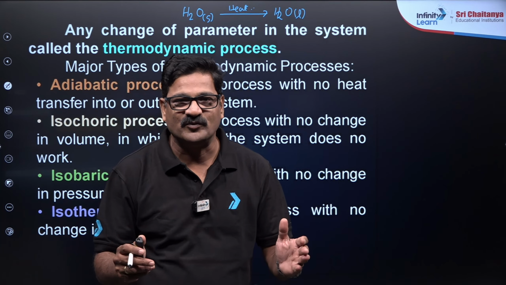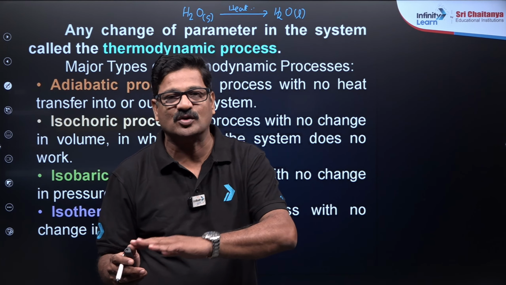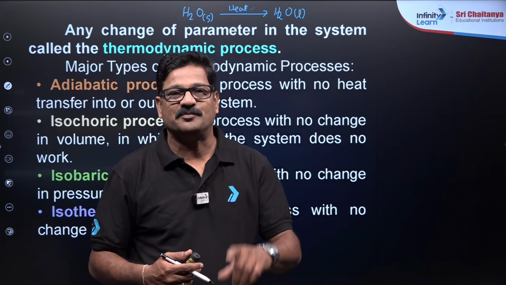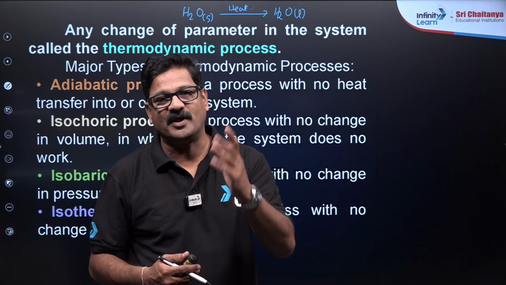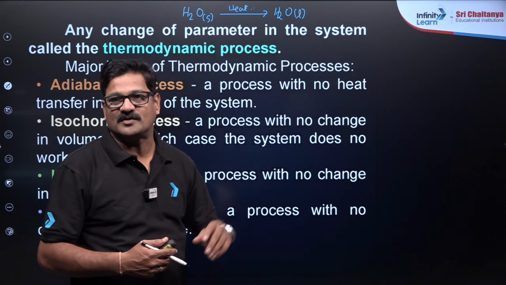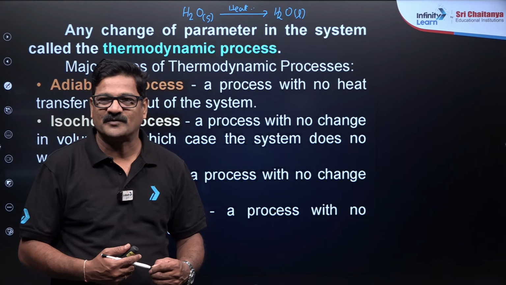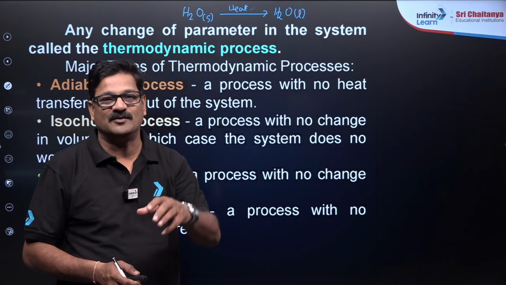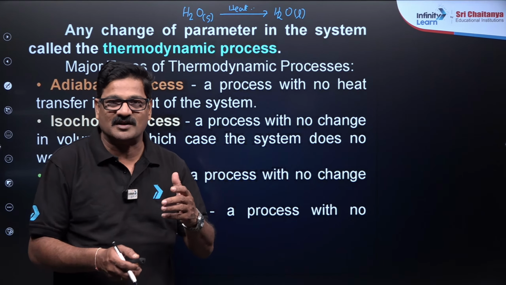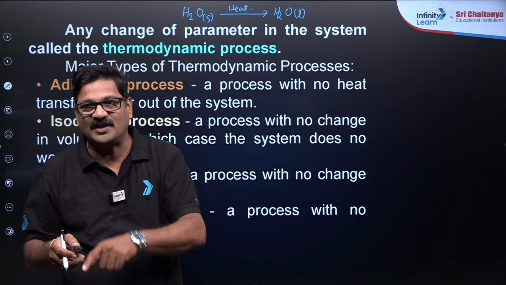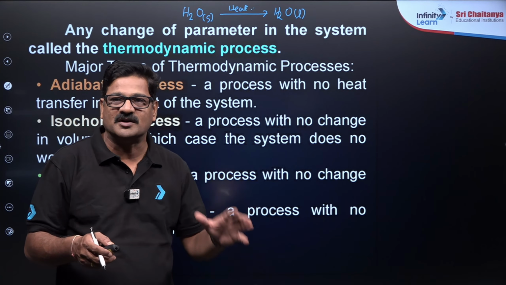So, a system changes from one state to another state. The operation is called a thermodynamic process. You have various types of thermodynamic process, beta. So, we are going to discuss this, and we'll take the first law of thermodynamics and apply the same thing to the various thermodynamic processes.